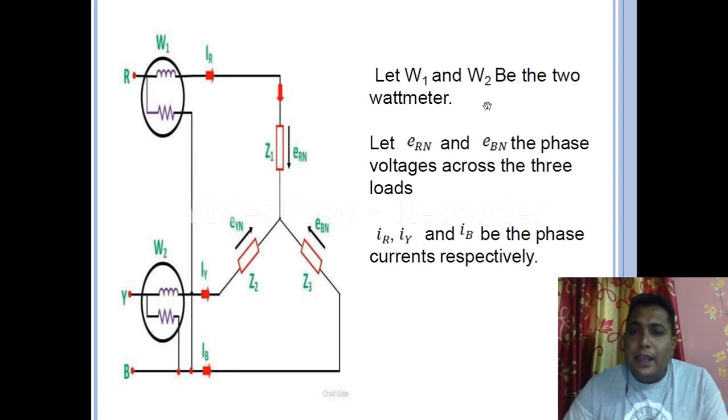As written, let W1 and W2 be the 2 wattmeters. Let ERN, EYN and EBN be the phase voltages across the three phase loads, and IR, IY, IB the phase currents respectively. Yes, we have seen that already.